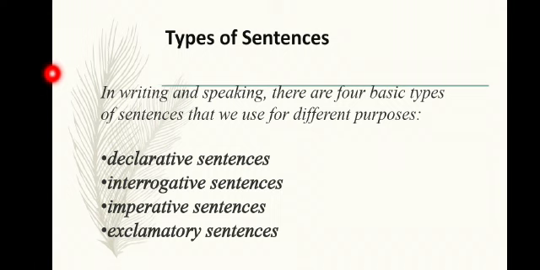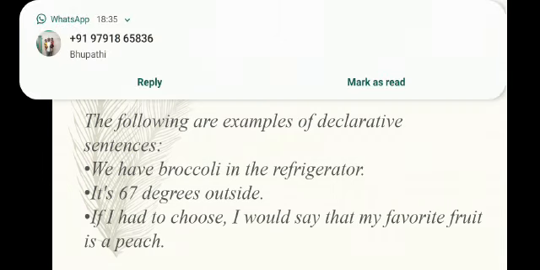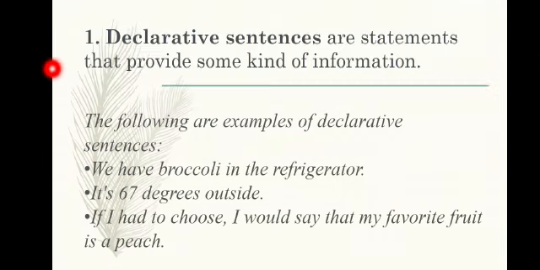So let's see what is a declarative sentence. Instead of declarative sentence, we can say assertive also. A sentence that states or asserts something is called an assertive sentence. It can be positive or negative. We can say it is a statement also, because it provides some kind of information.